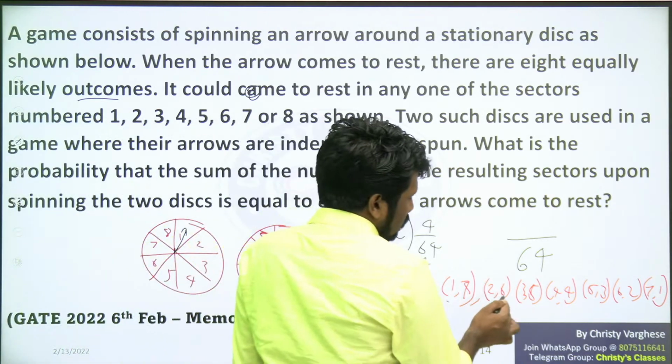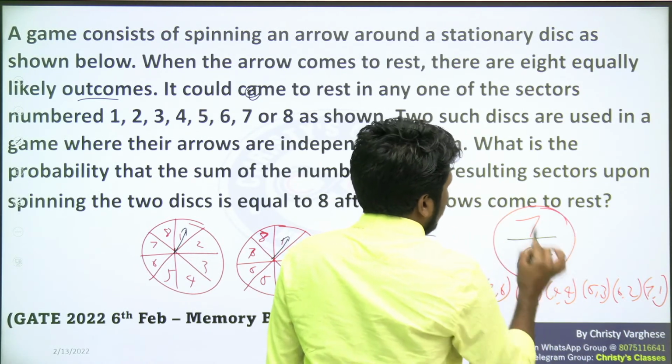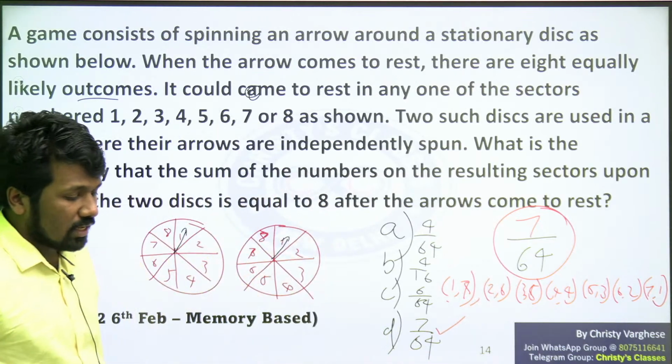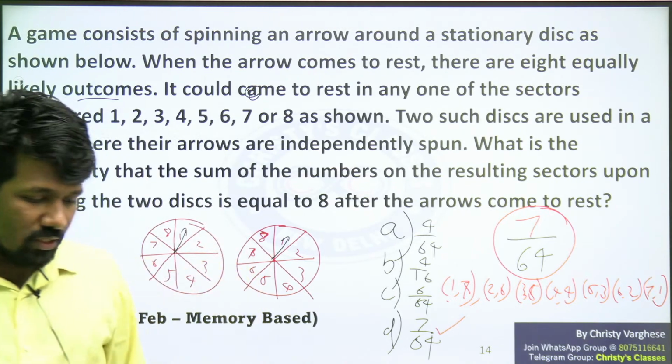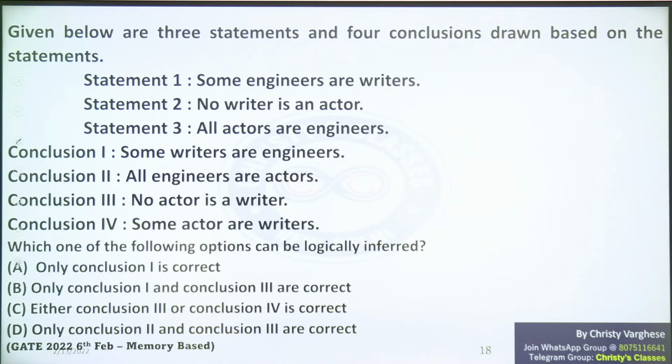So total 1, 2, 3, 4, 5, 6, 7 possibilities. 7 required number divided by total 64. So option D, 7 by 64, is the answer. Is that clear to all of you? So that is how that question can be done. If so, let's go to the next question.